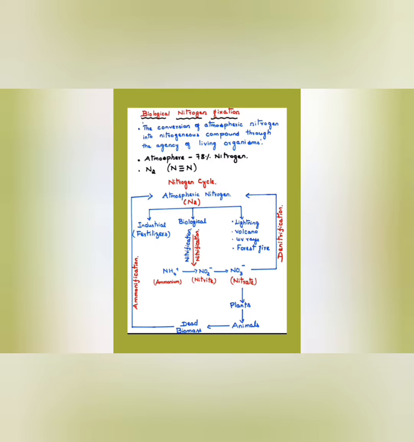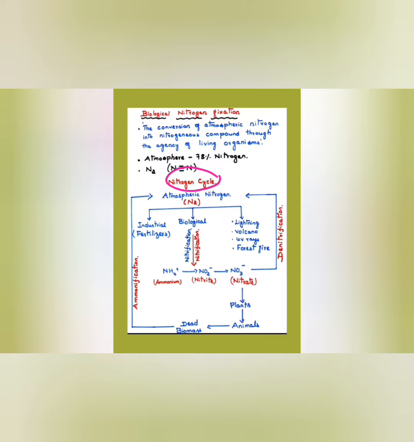Not only plants, no organisms can absorb it in this form. So this N2 has to be converted into either nitrite or nitrate forms. In the reduced form of nitrogen, it has to be converted, then only it could be absorbed by the plants. Hence it is done through a nitrogen cycle. Let us learn about nitrogen cycle.